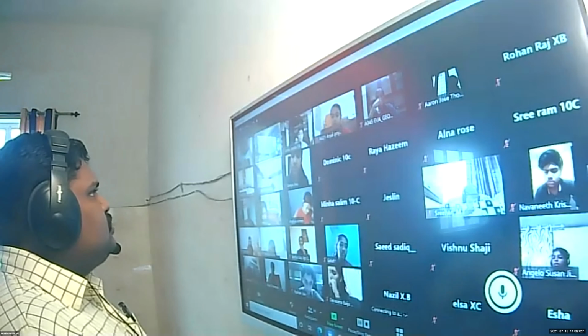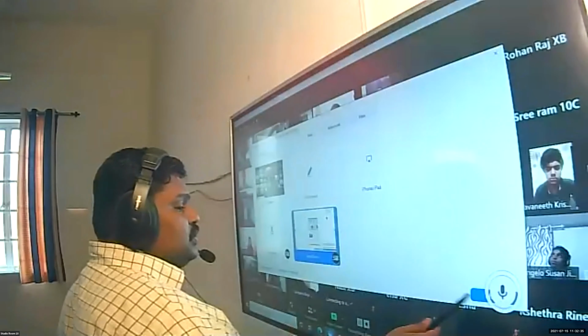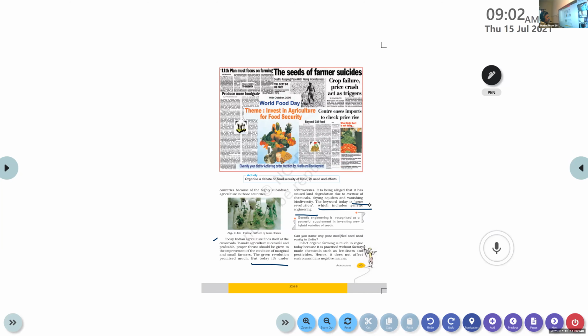So the scientists are able to create such kind of crops. It will reduce the usage of water, and it will reduce the use of fertilizers, pesticides and insecticides. So that's the keyword here: gene revolution, not the green revolution but a gene revolution through genetic engineering. We have to find or create new varieties of crops that are able to resist pests and insects, use less water, have some other specialities, and give more product.